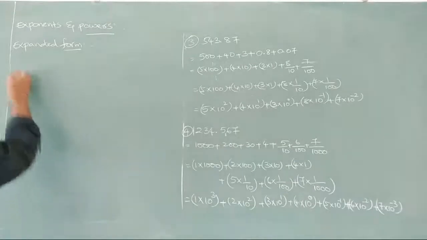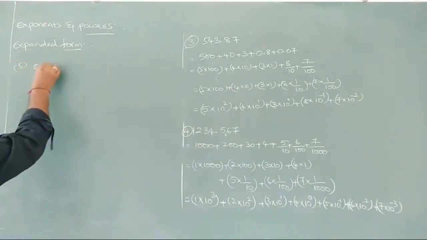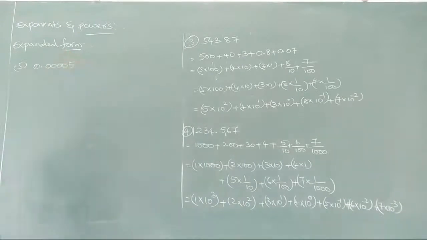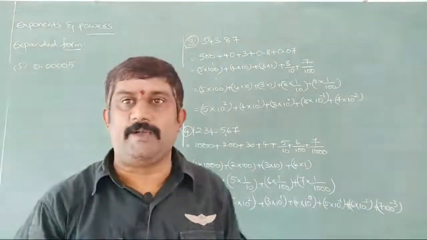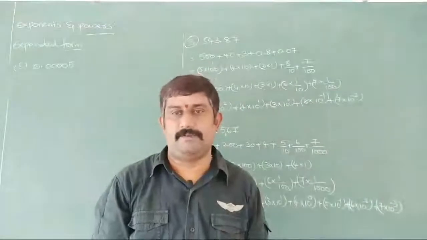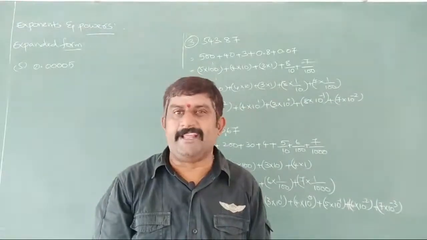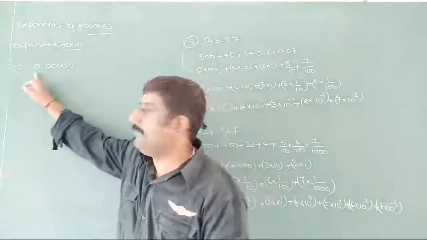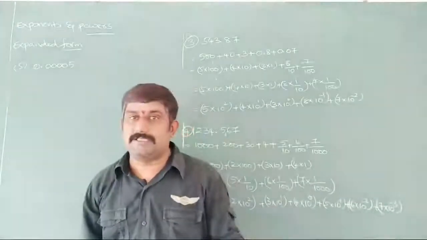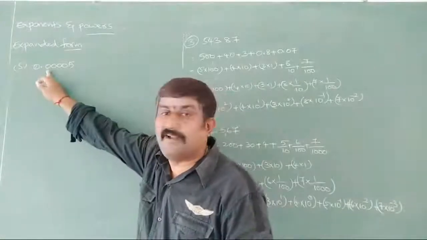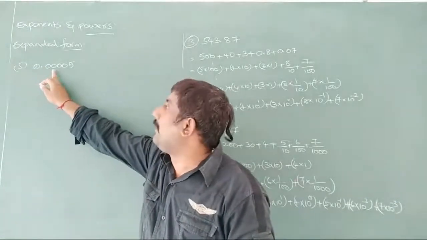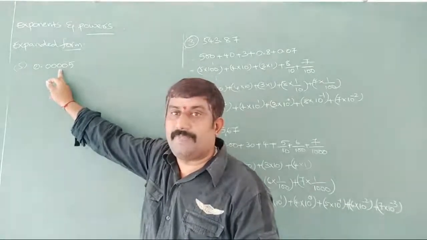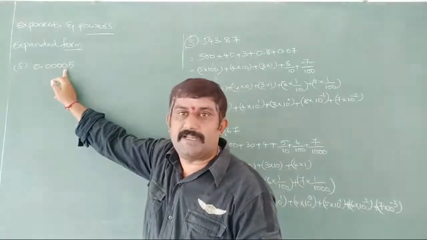One more example I am taking here. 0.00005. You observe here, integral part is 0. We don't have anything here. Next, after that, tenths part is also 0. Hundredths part is also 0. Thousandths part is also 0. Even ten-thousandths part is also 0.